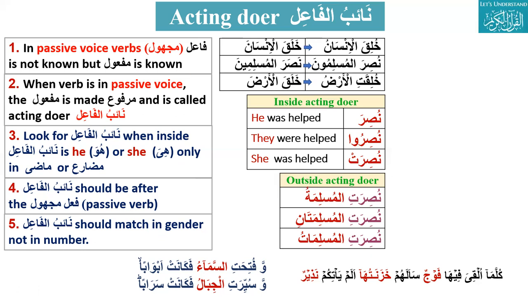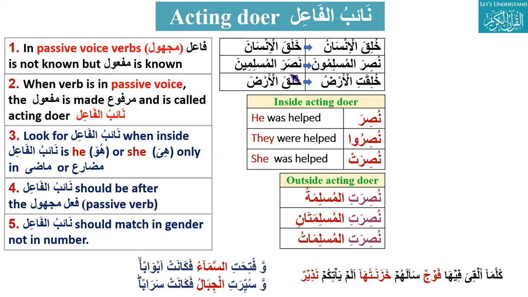Okay. Acting doer. In passive verbs, the fa'il is not known, but the maf'ul is known. And when the verb is in passive voice, the maf'ul is made marfu and is called acting doer or naibul file. Look for naibul file when the inside doer is he or she, only like madi and mudare. Naibul file should be after the passive verb, and naibul file should match in gender, not in number. Can you please explain this with an example?